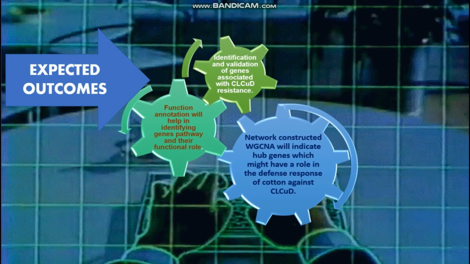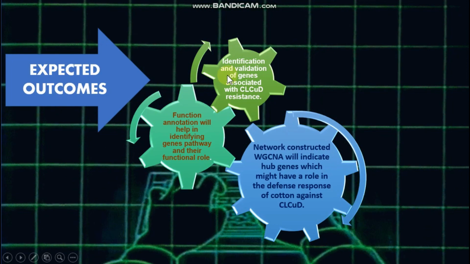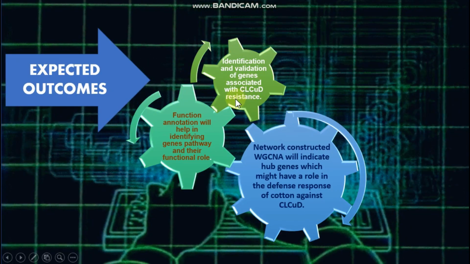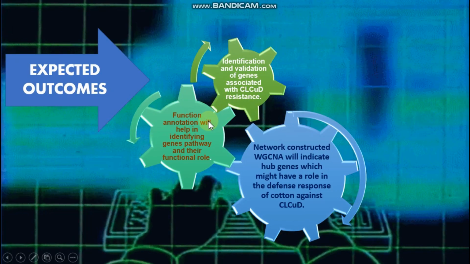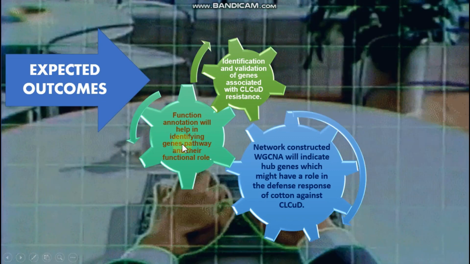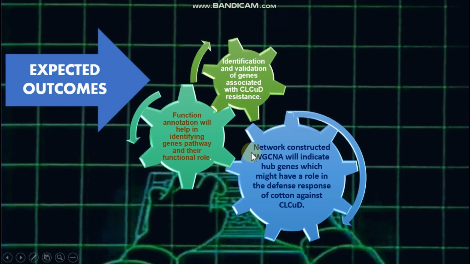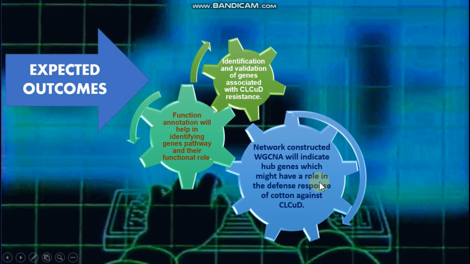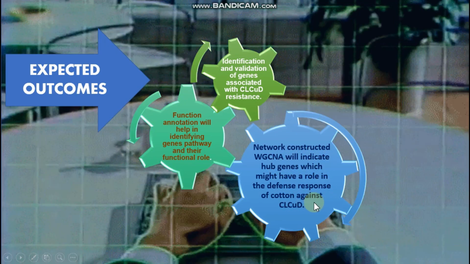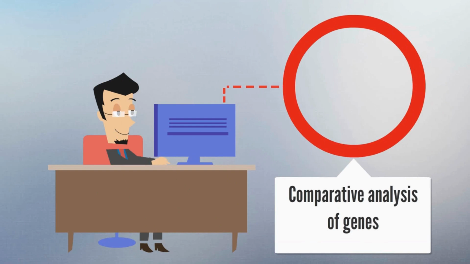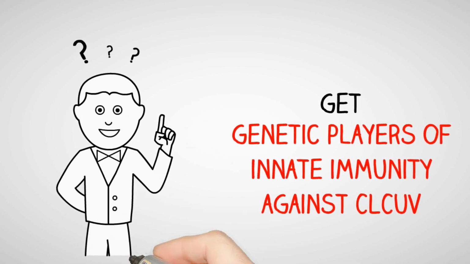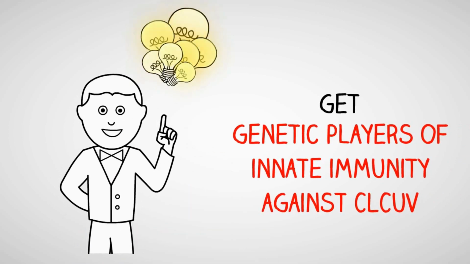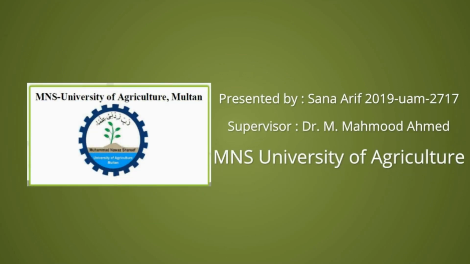Expected outcomes are identification and validation of genes associated with cotton leaf curl disease. Functional annotation will help in identifying gene pathways and their functional roles. The network constructed by WGCNA will indicate hub genes which might have a role in the defense response of cotton. After comparative analysis of genes, what I will get are genetic players of innate immunity against cotton leaf curl disease, meaning those genes that are present within the cotton genome.